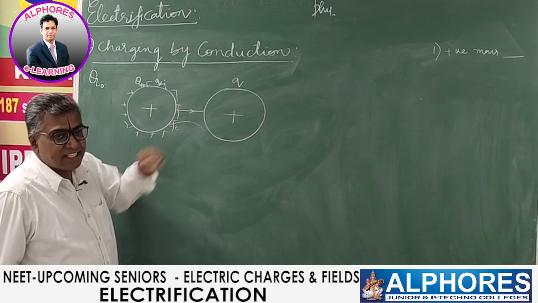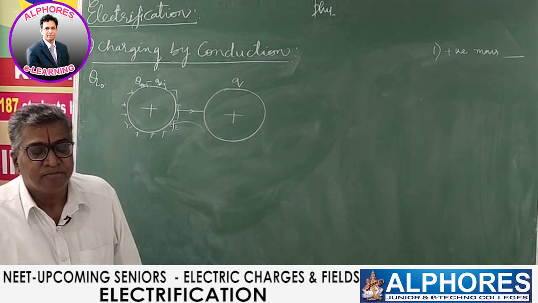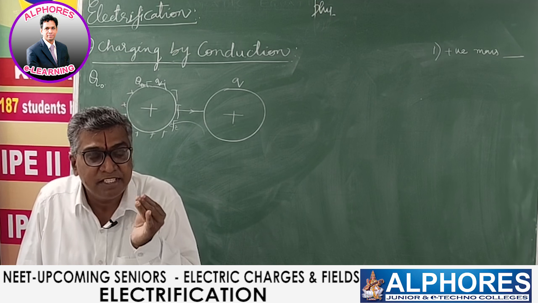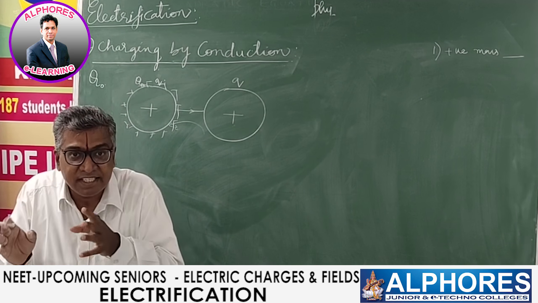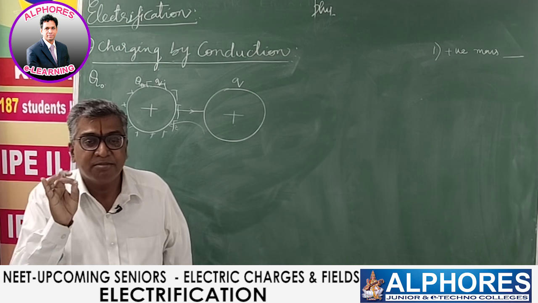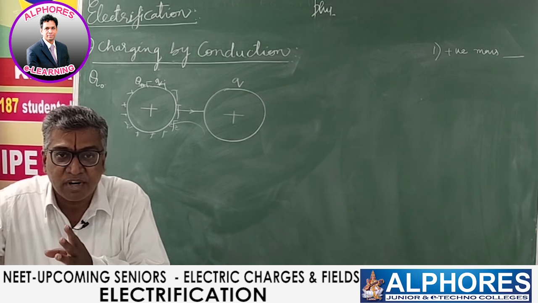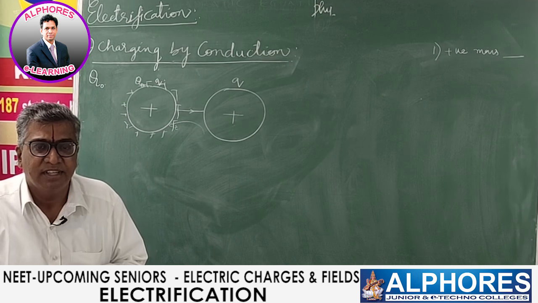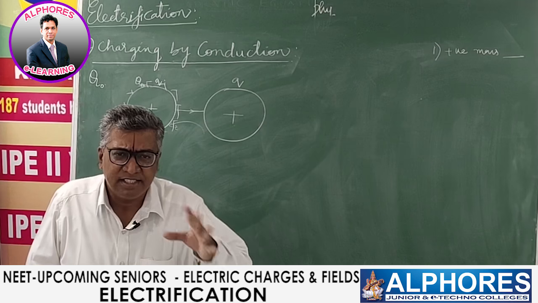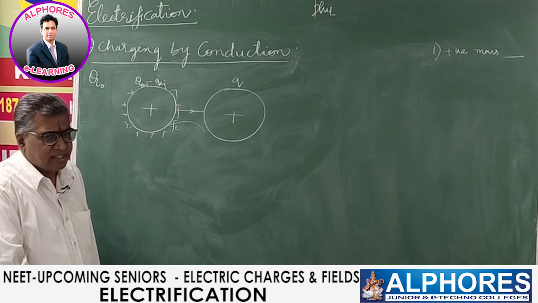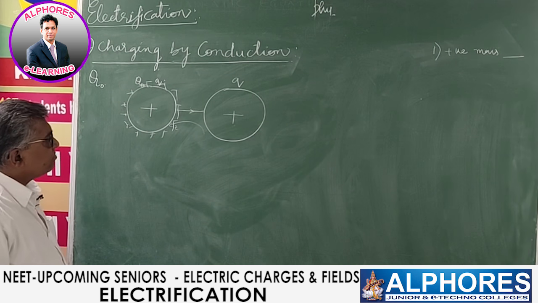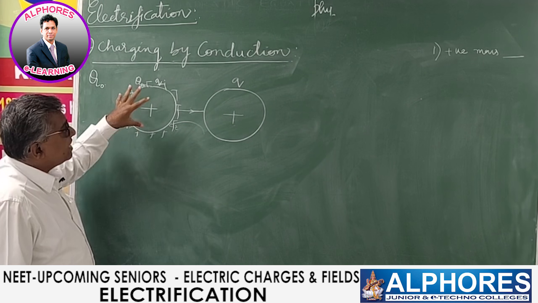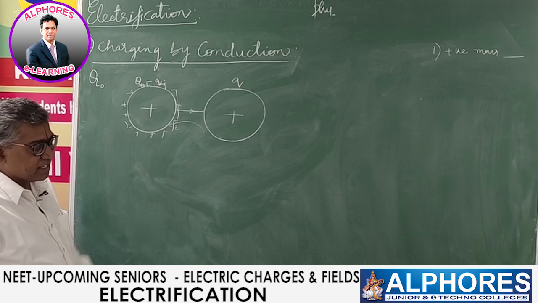So charge is shared. This is the reason in earlier times people assumed that charge may be an invisible form of fluid, existing inside matter. As water flows from one container to another, charge is also flowing. Maybe it is an invisible fluid. That is how they thought. But later this theory failed because it could not explain some of the practical experiments on charge. So that is the other part. Now coming back here, charge is shared. Now how is charge shared?